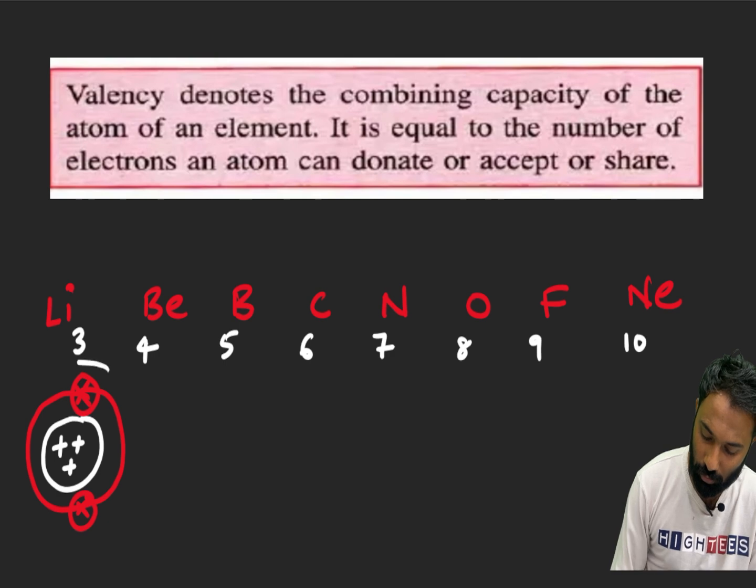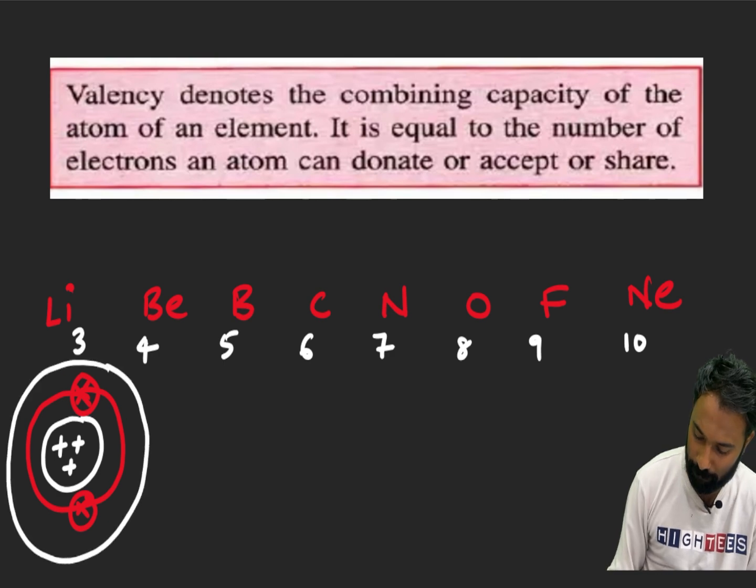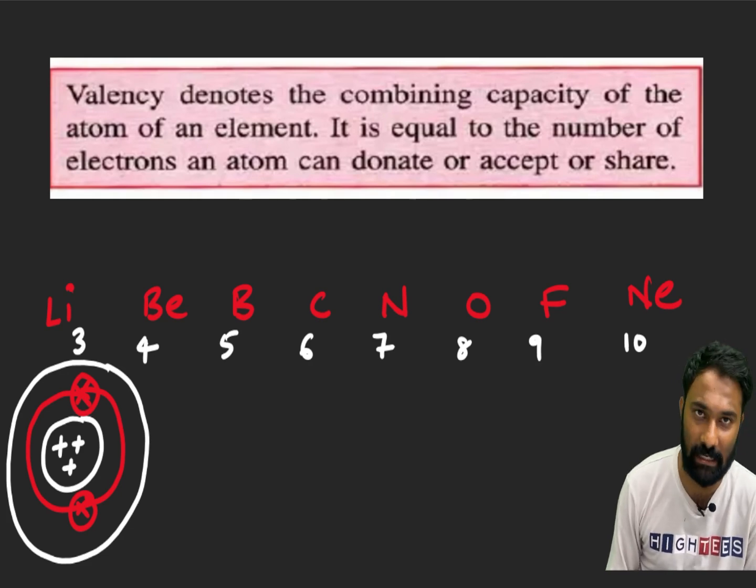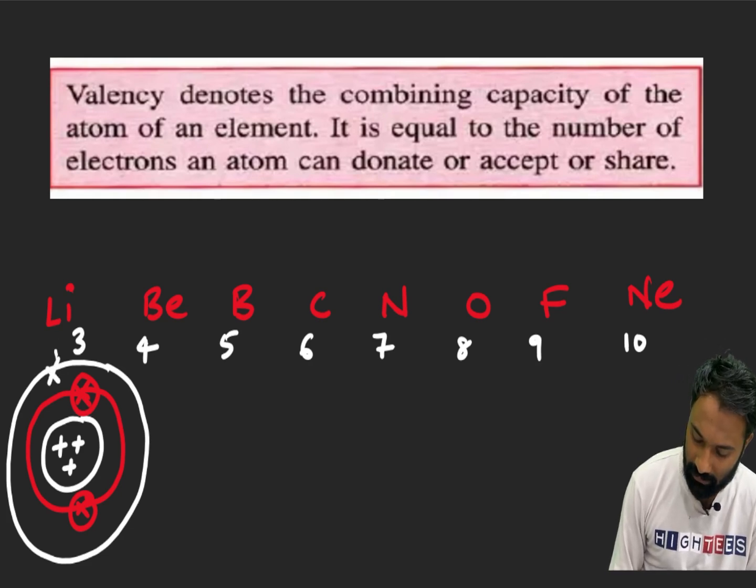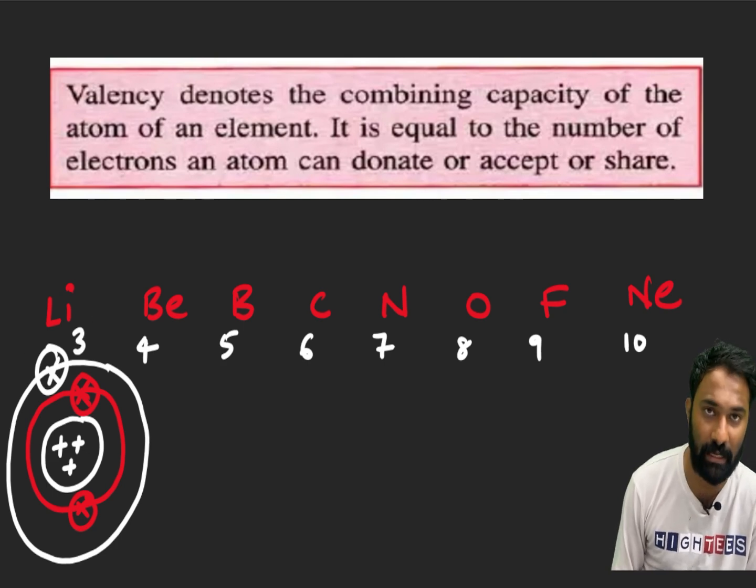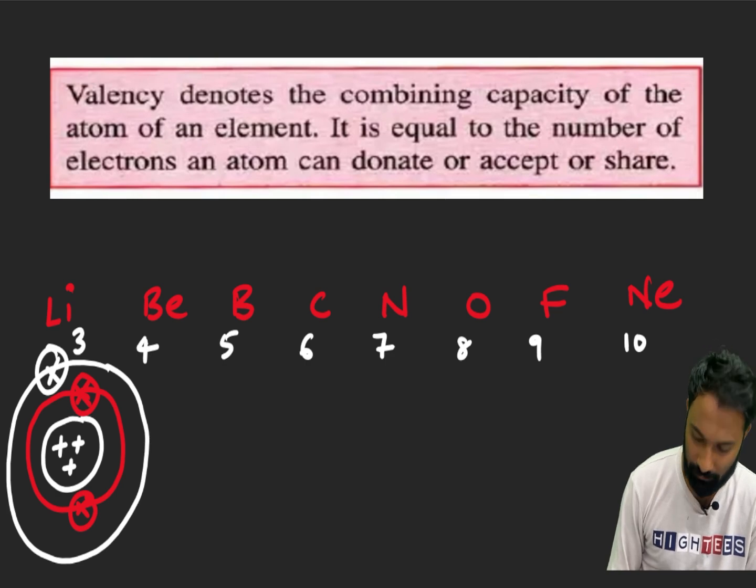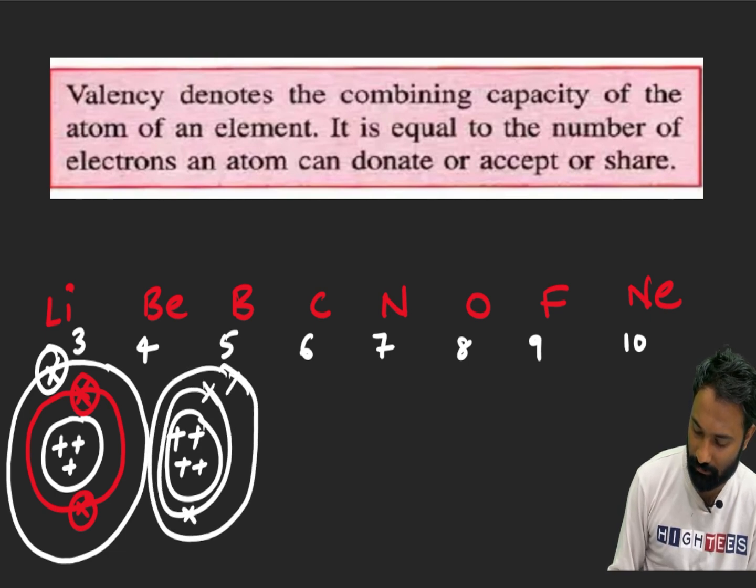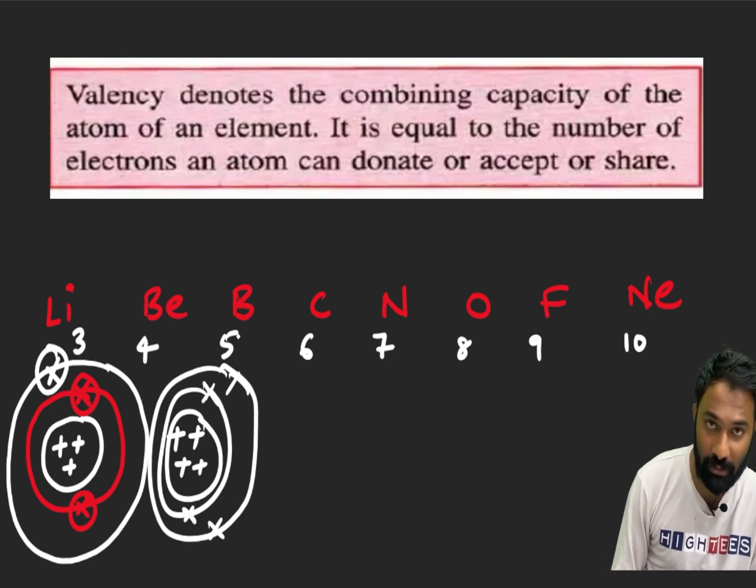Next, the L shell. The L shell can accommodate how many electrons? 8 electrons. Lithium has only one electron there, because its atomic number is 3, it should have only 3 electrons: 1, 2, 3. Done. Next, go to the beryllium case. Beryllium also has 4 protons, the K shell contains 2 electrons, and the L shell contains 2 electrons. Done.